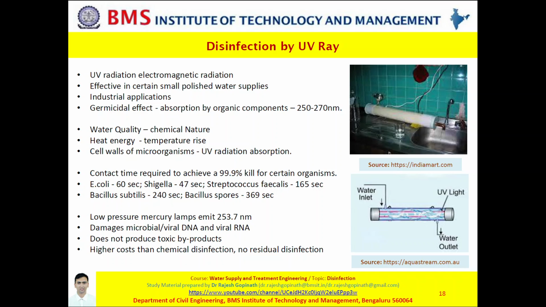Ultraviolet disinfection basically is achieved by using low pressure mercury lamps which emit 253.7 nanometers. Since it is not producing any toxic byproducts, it effectively damages the microbial and viral DNA or the viral RNA by blocking the nucleic acid replication. But ultraviolet disinfection is costlier than other technologies and cannot achieve residual disinfection.